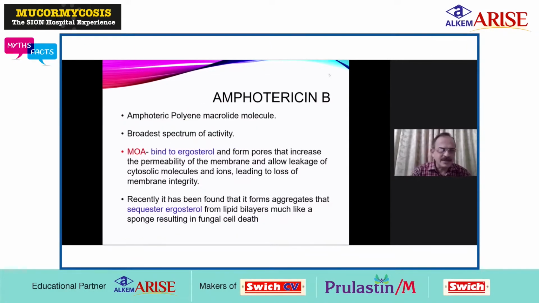Coming to amphotericin B, it has the broadest spectrum of activity. It acts by binding to ergosterol and forms pores in the cell membrane, causing increased permeability of the membrane and allowing leakage of cytosolic molecules and ions, leading to loss of membrane rigidity. Recently, it has been found that it forms aggregates that sequester ergosterol from the lipid bilayer, much like a sponge, resulting in fungal cell death.